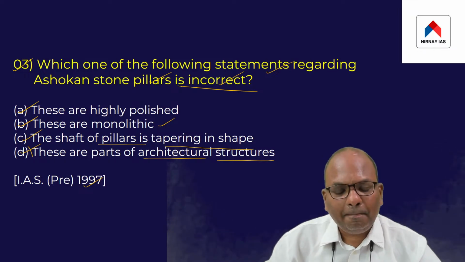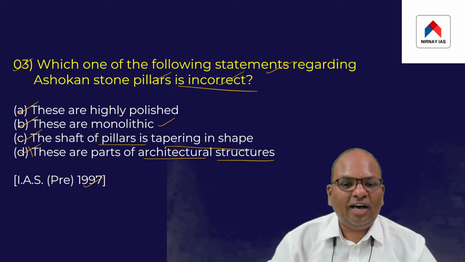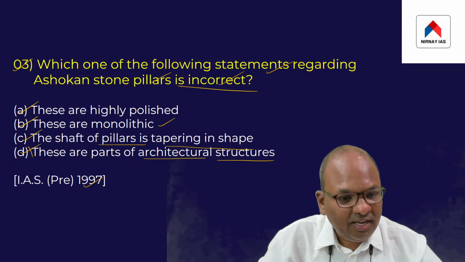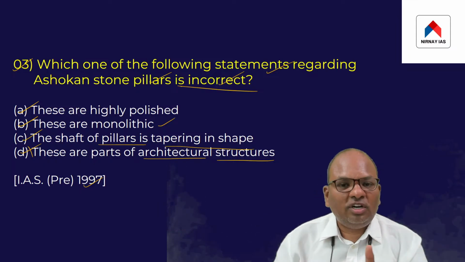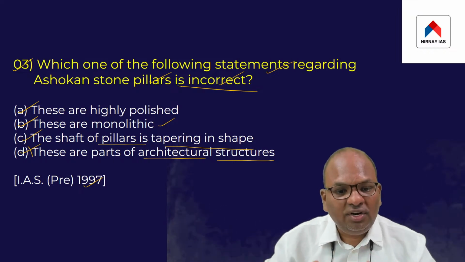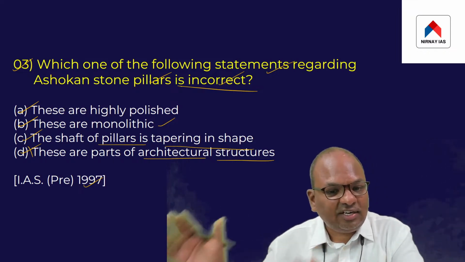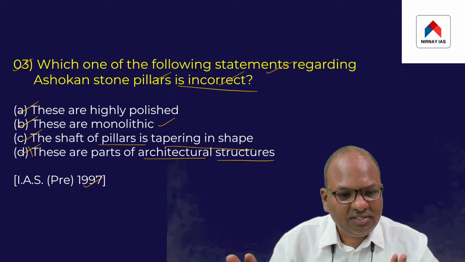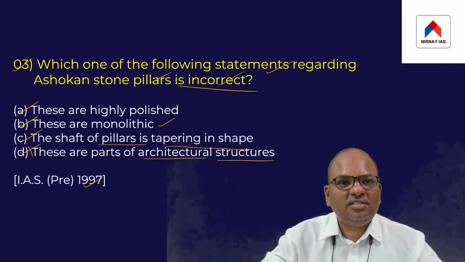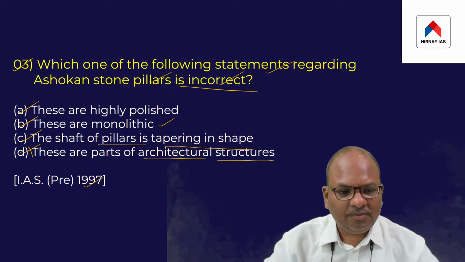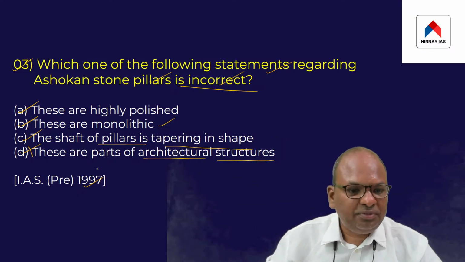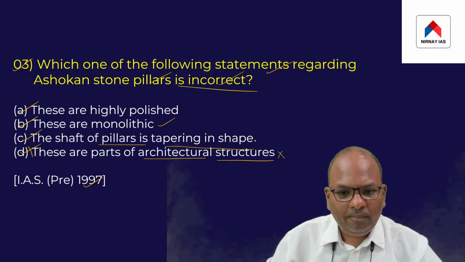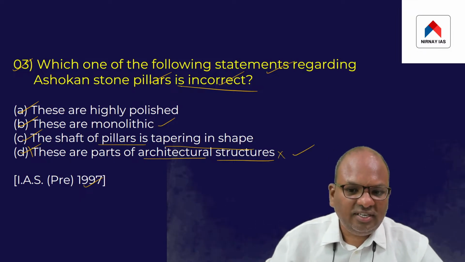This is because the Ashokan pillars are freestanding pillars. They are not found attached to any other structures. They are not part of any other structures. So therefore, option D is an incorrect statement, and the answer for this question is D.